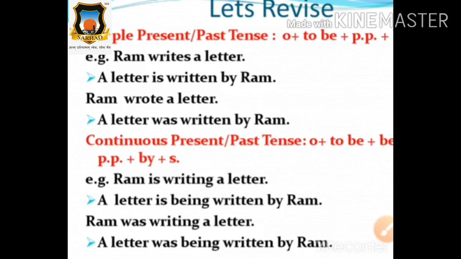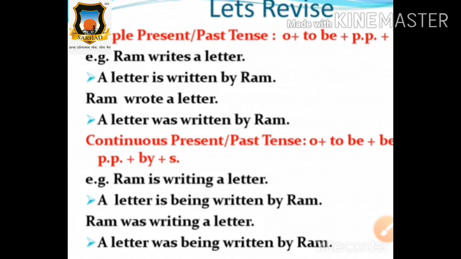So take the same example in the past tense. Ram wrote a letter. In present tense we took the example Ram writes a letter, and in the simple past tense it becomes Ram wrote a letter. Look at the change in the verb: writes in the simple present tense, wrote in the simple past tense. According to the tenses, there are changes in the verb. So, Ram wrote a letter.